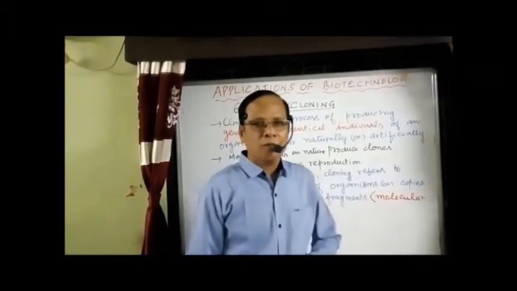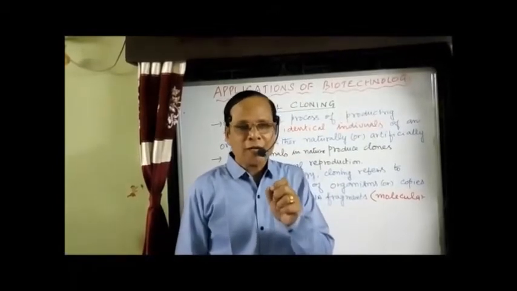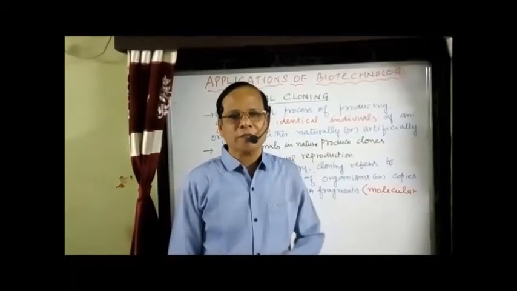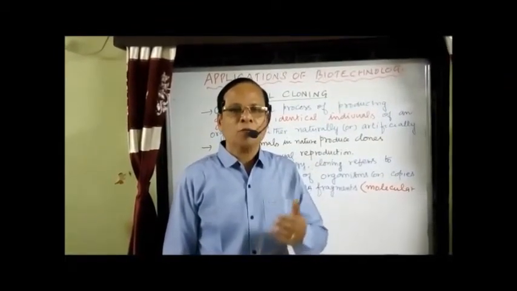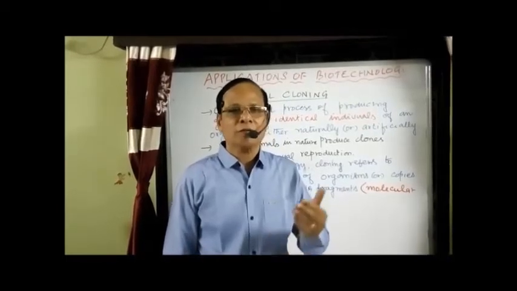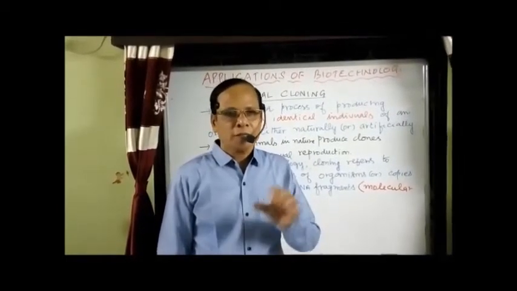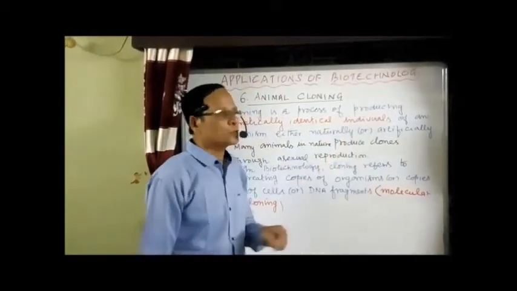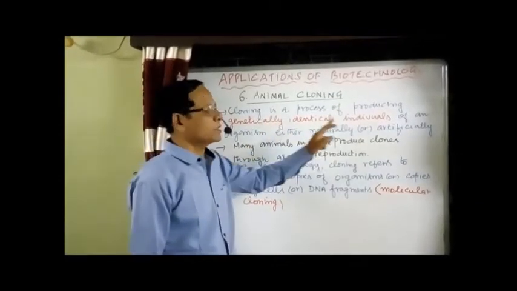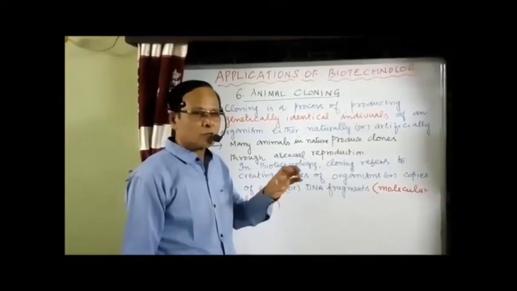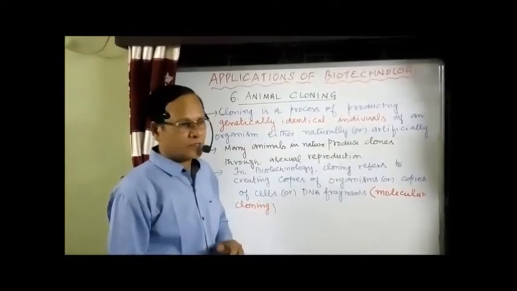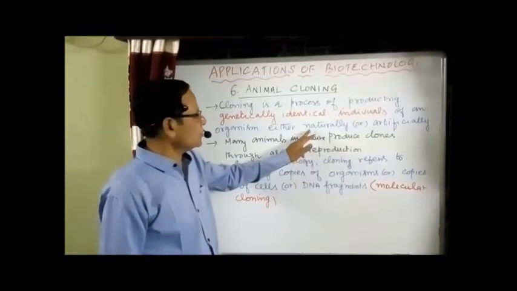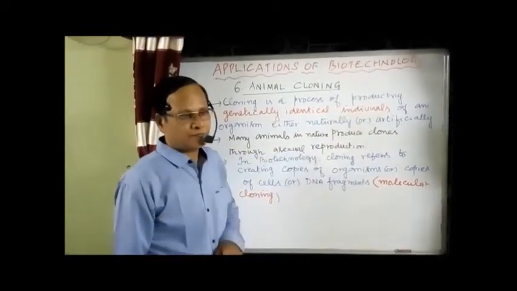What is cloning? Simply, we can say identical copies. That is called a clone. A clone contains identical copies, either of cells, or of an organism, or of DNA fragments. That is what is simply called cloning. So cloning is a process of producing genetically identical individuals. All the individuals produced in a clone are genetically identical, with the same genotype of an organism. They are produced either by a natural method or by an artificial method.